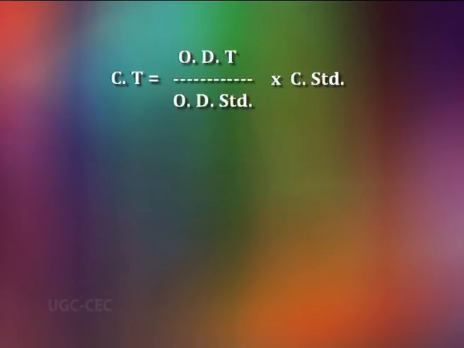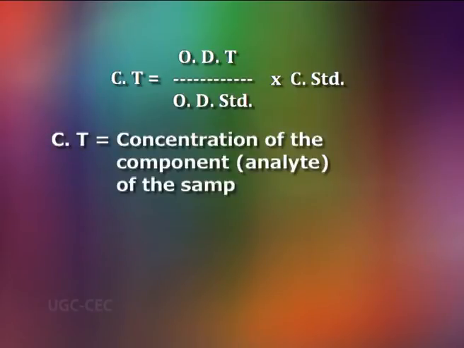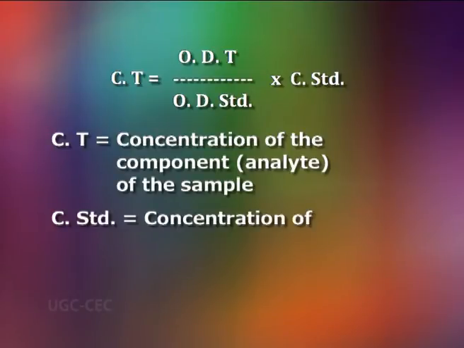Note, this formula is used to determine the concentration of a specific component, the analyte, in all analytical methods involving photometry, where Ct is equal to the concentration of the component or analyte of the sample, which is unknown, and C standard is equal to the concentration of the standard.